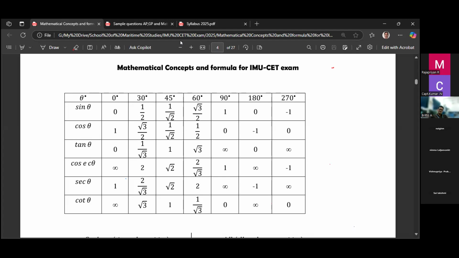So if you remember these values, that is sin theta and cos theta, you can find yourself the remaining tan theta, cosecant theta, secant theta, cot theta values by yourself, right? So this angle chart we should remember thoroughly, because when you do a problem, we may use these angles directly.